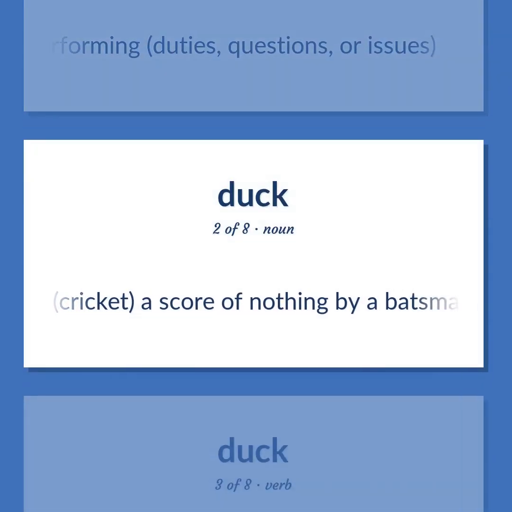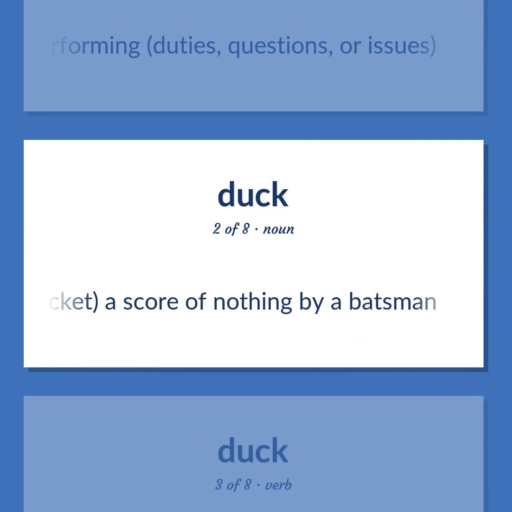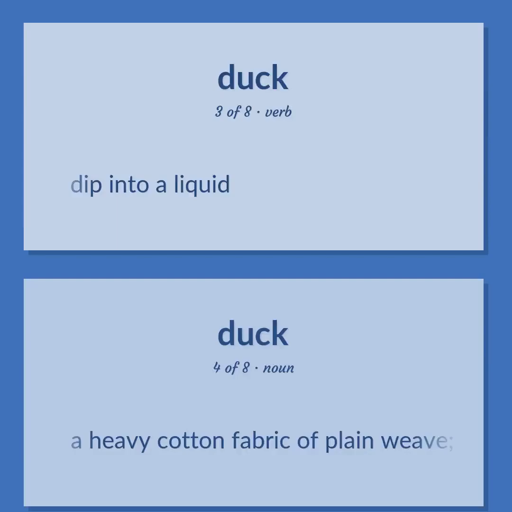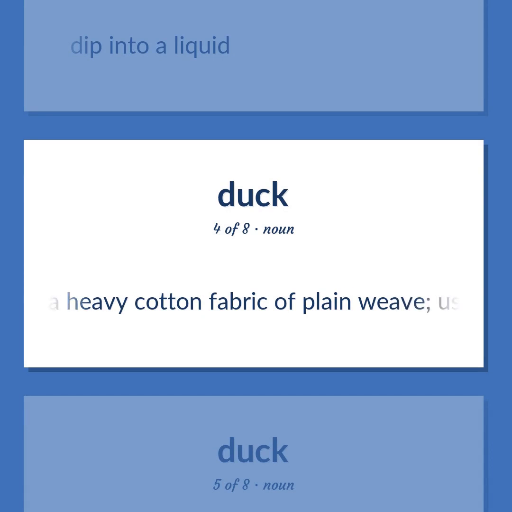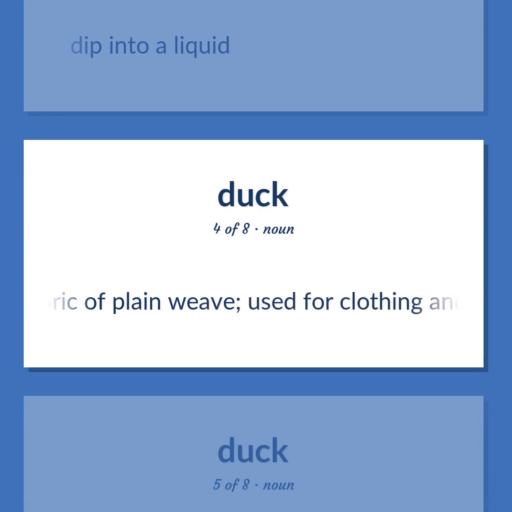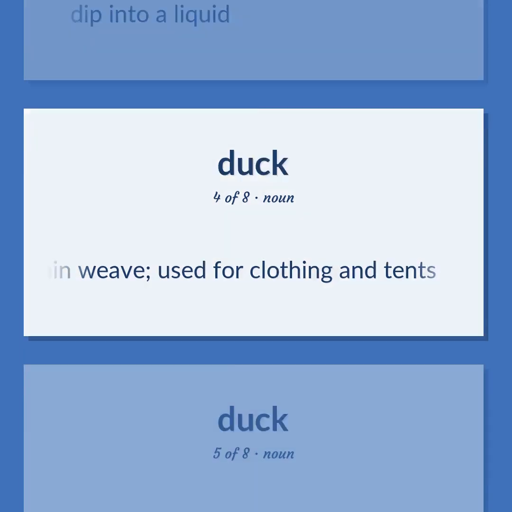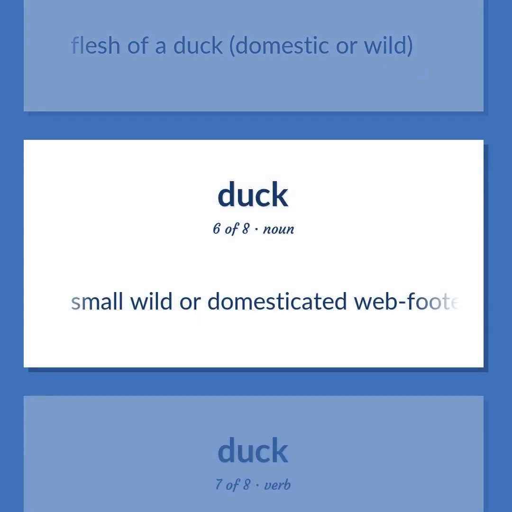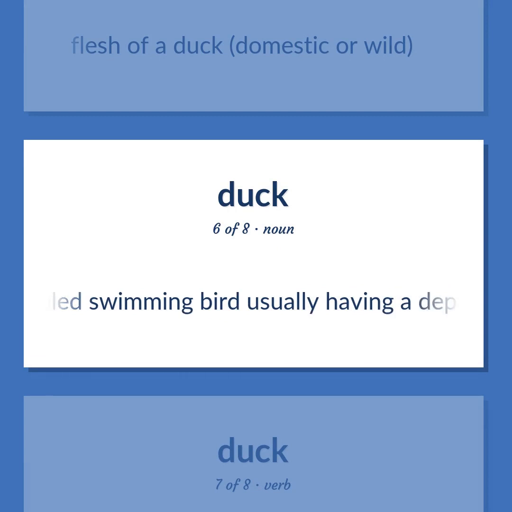Cricket. A score of nothing by a batsman. Dip into a liquid. A heavy cotton fabric of plain weave, used for clothing and tents. Flesh of a duck, domestic or wild. Small wild or domesticated web-footed broad-billed swimming bird usually having a depressed body and short legs.